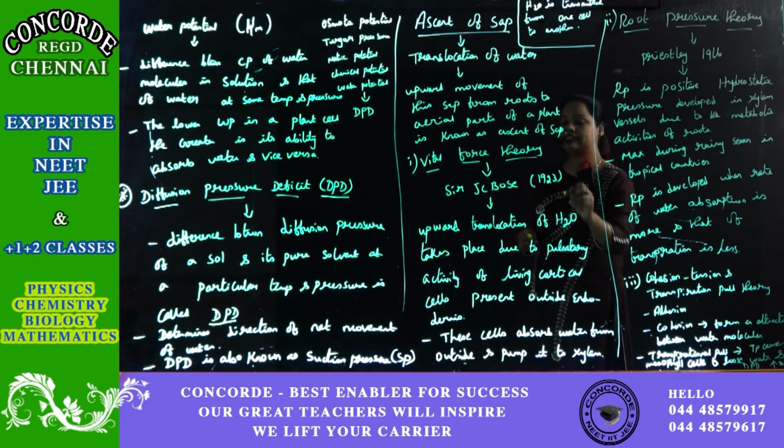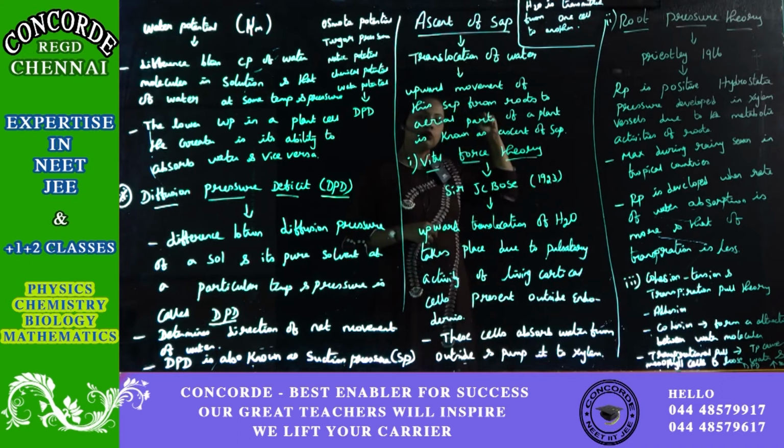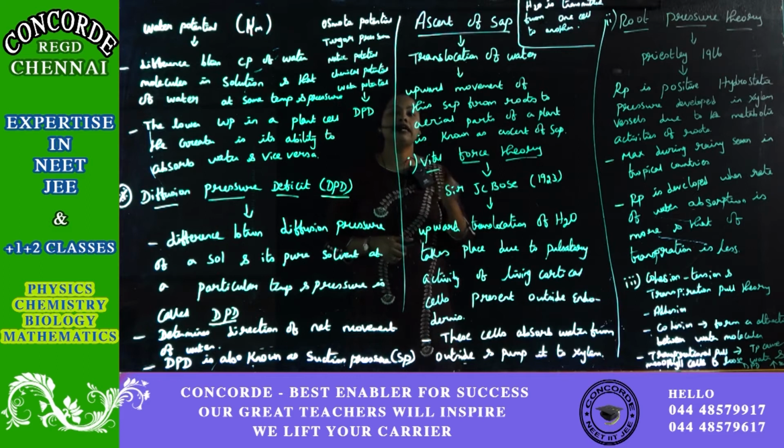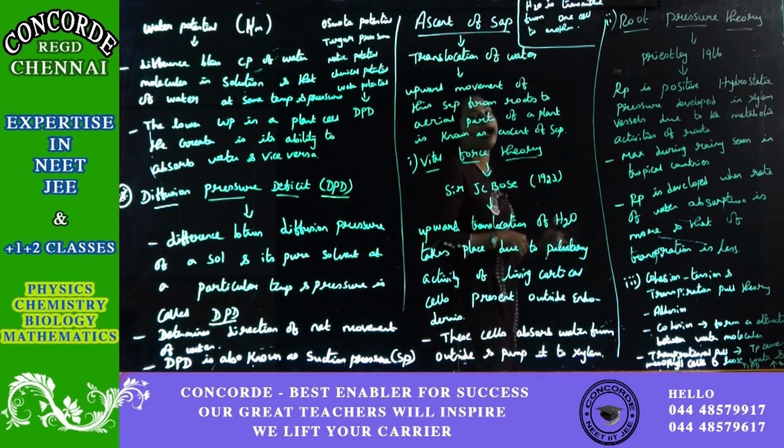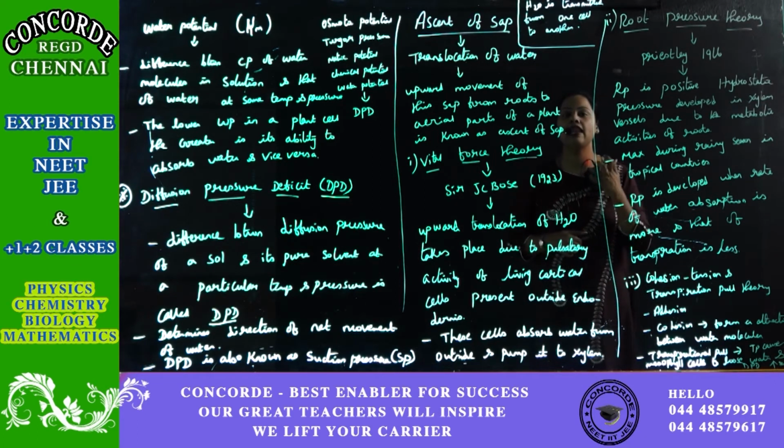His theory says that the upward translocation of water takes place due to pulsatory activity. So what he is saying is that the upward movement of water from roots to the aerial parts is carried out by pulsatory activity. Pulsation can be done only by living cells.